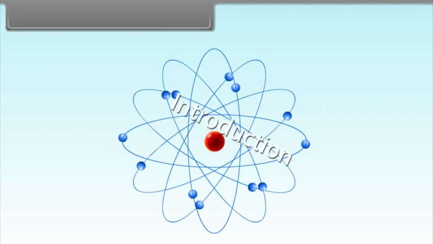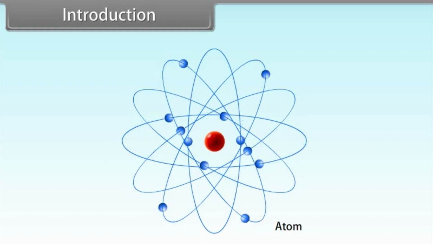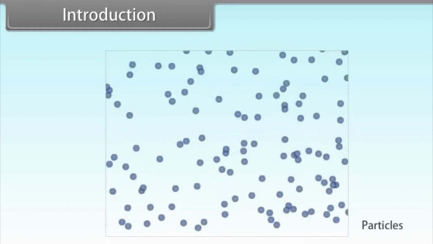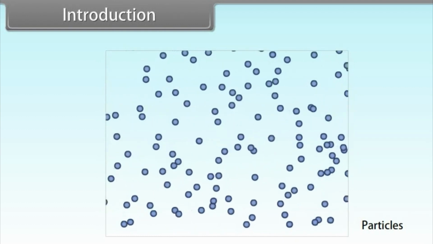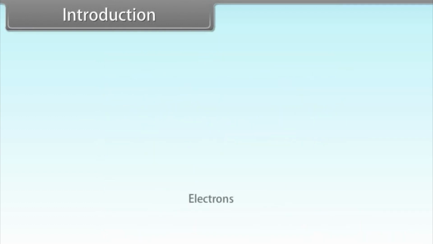Introduction. Hey kids, today we will learn the quantum mechanical model of the atom. Matter has dual behavior, wave as well as particle. Heisenberg's uncertainty principle is only applicable to small particles such as electrons.